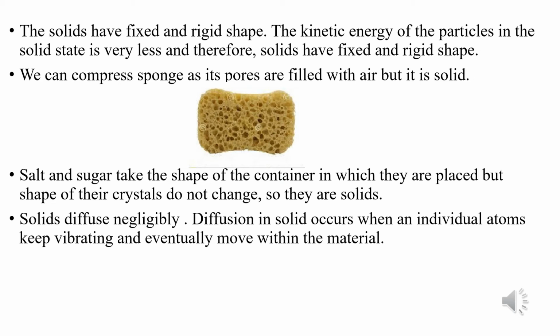Diffusion in solids occurs when individual atoms keep vibrating. As I've already discussed in the example of the chalk and the green board, when we write on it and do not erase it for 15-20 days, we will observe traces of white chalk particles in the green board. So the diffusion has taken place, but negligibly, over a period of time. So remember children, diffusion in solids occurs when an individual atom keeps vibrating and individually moves within the material.